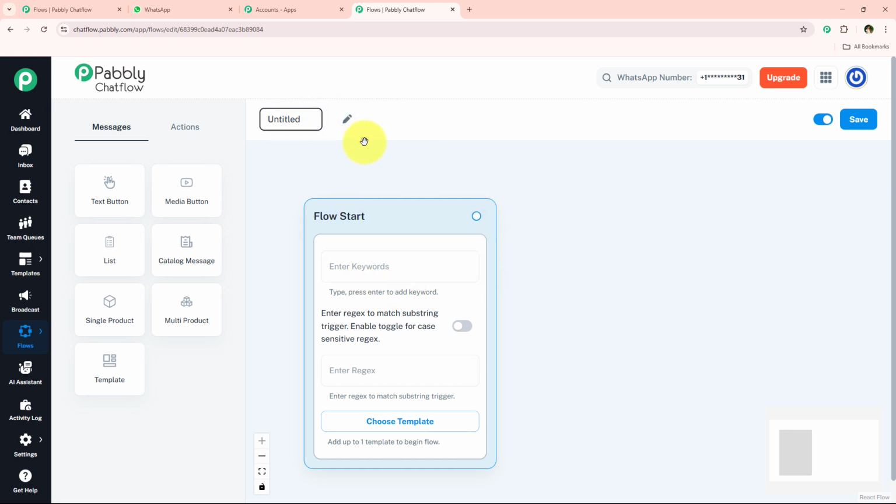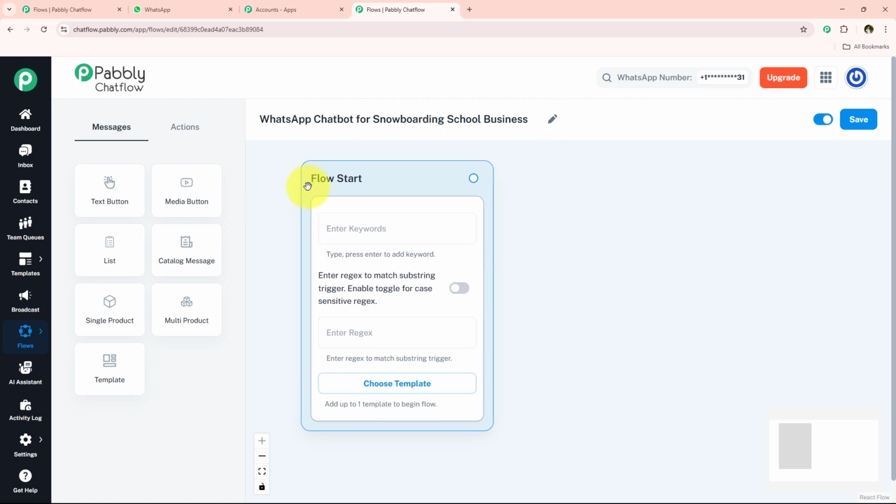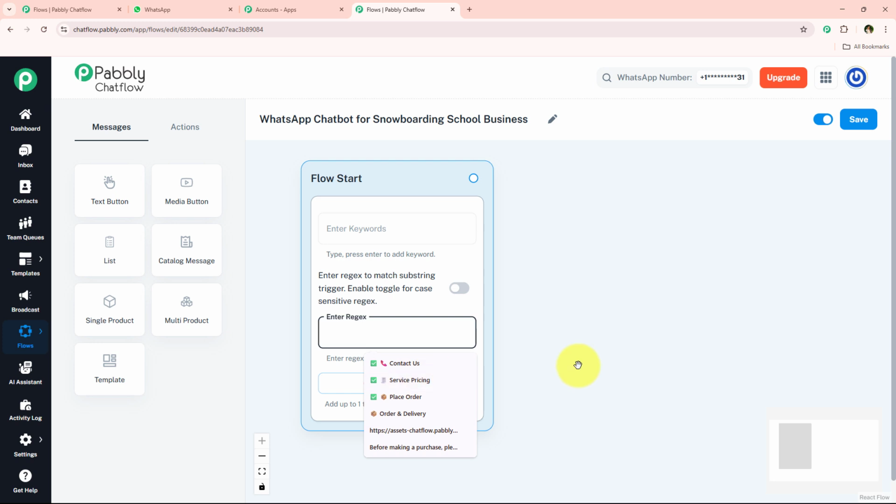For that, I'm just going to add the flow name. So I'm simply going to add the flow name, which is WhatsApp chatbot for snowboarding school business. And now after adding this flow name, I'm going to move on further. To start this flow, it has given me three options. Either I can use keywords, regex, or choose a template.